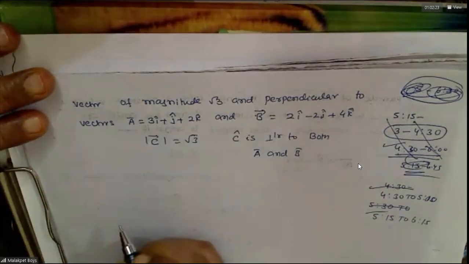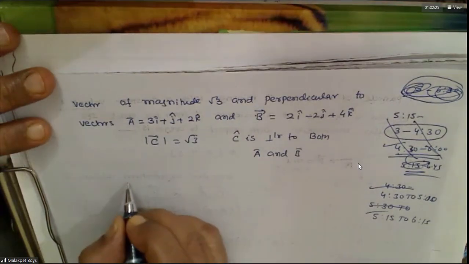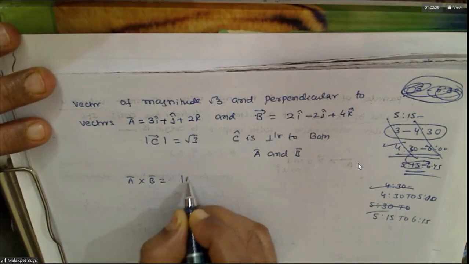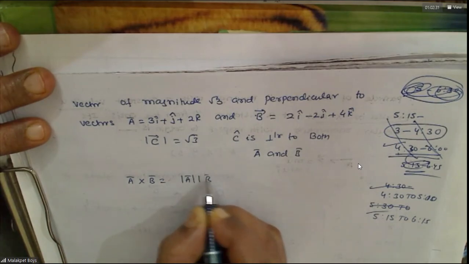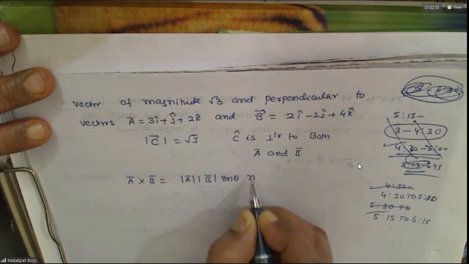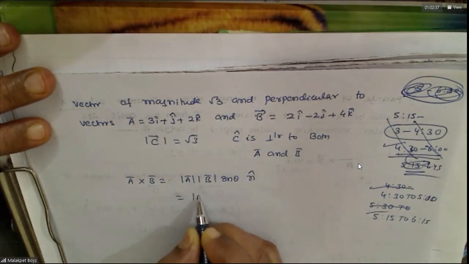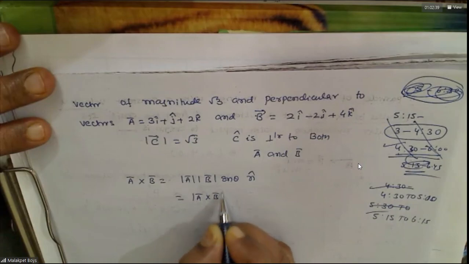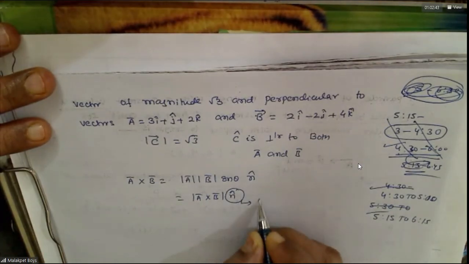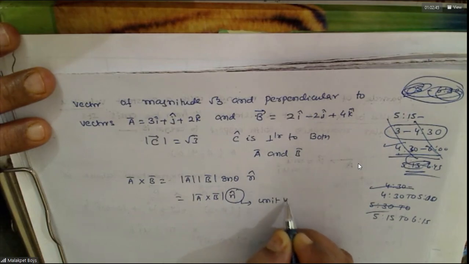So can you tell what is A bar cross B bar? You have mod A, mod B, sin theta into n cap, no? Or mod of A cross B, n cap. What is this n cap? Unit vector.